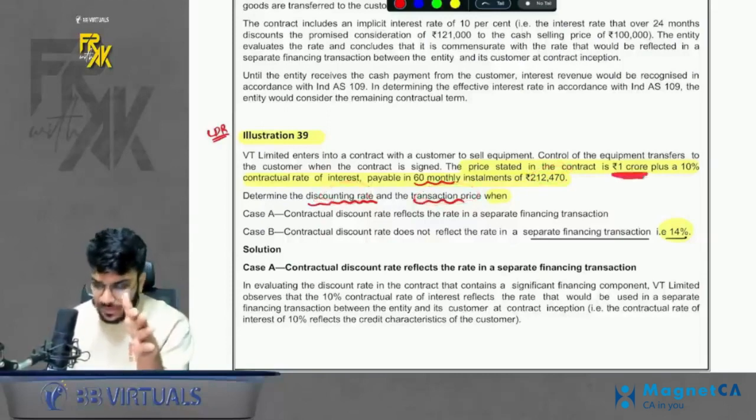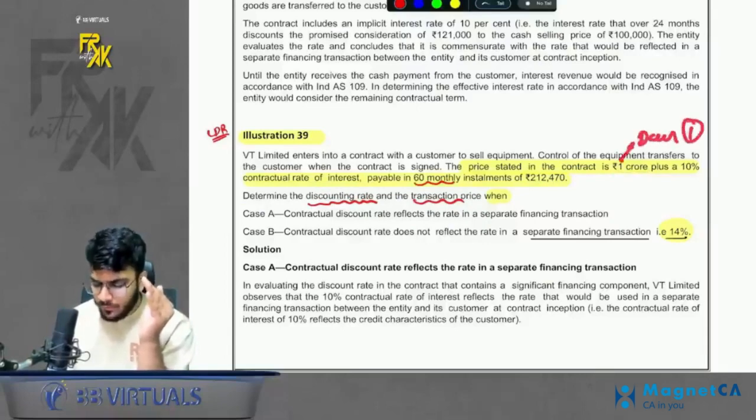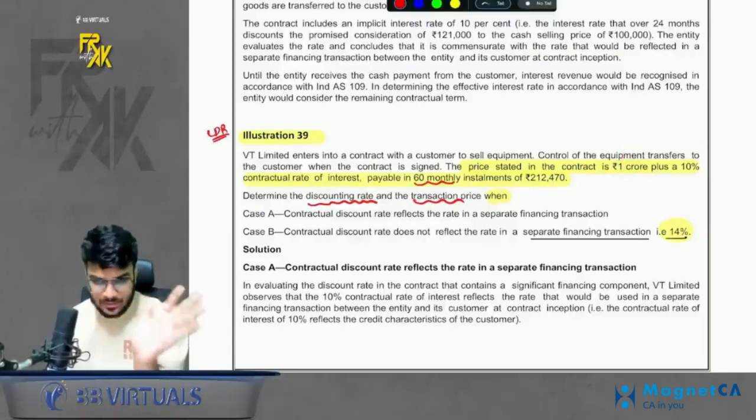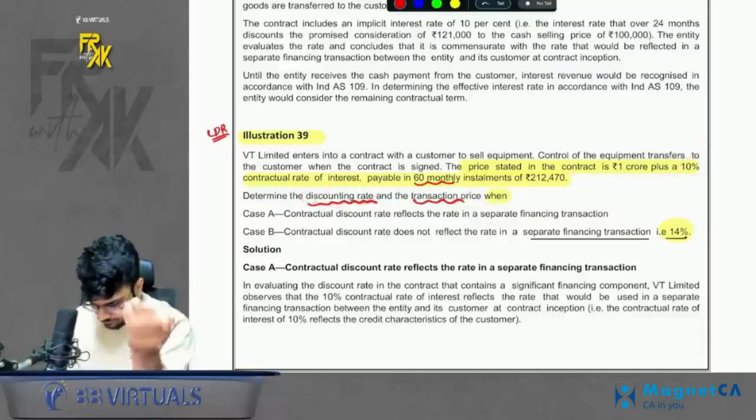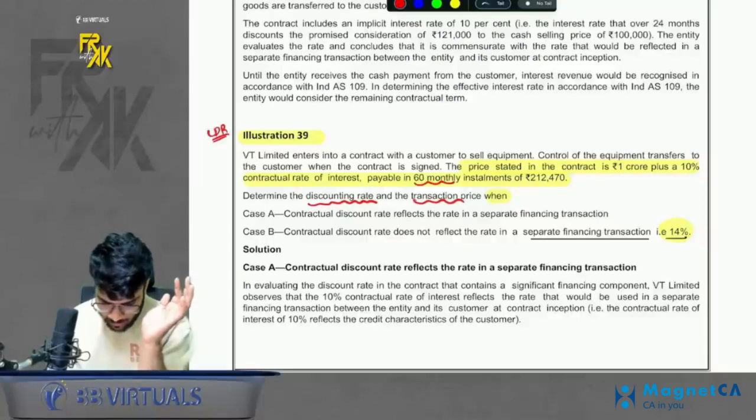TP is going to be 1 CR. Why? If the customer paid on day one only, it would have paid only 1 CR. So this is the transaction price, 1 CR. Okay. What is the discounting rate? 10%. Simple. Now there are two cases.